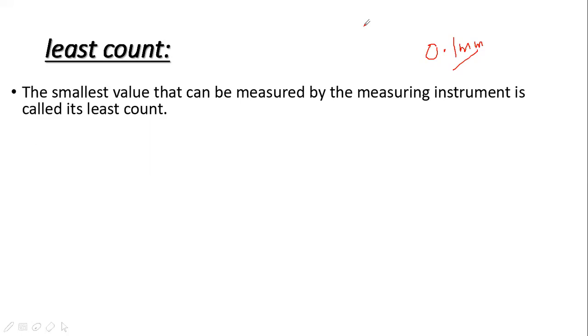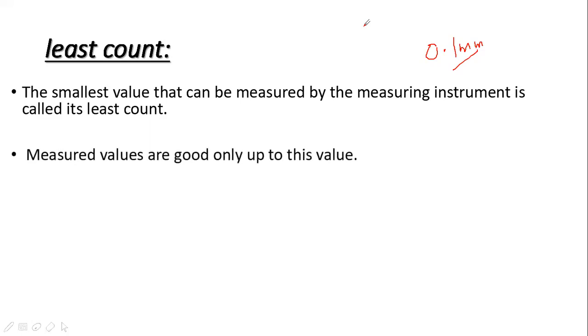On the main scale and on the vernier scale, if you take one division of the main scale and one division of the vernier scale, their lengths will be different.